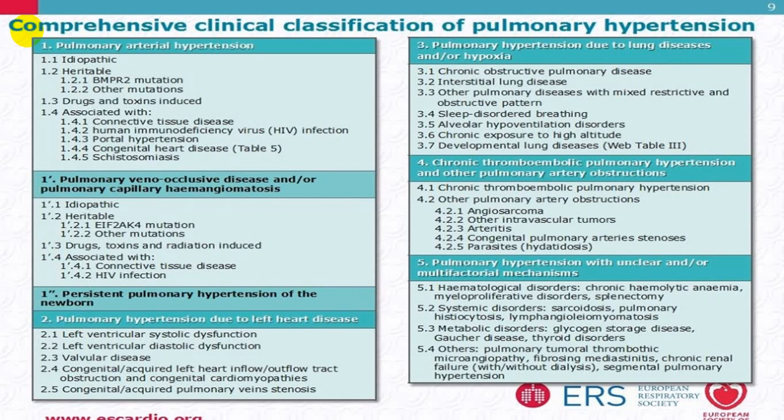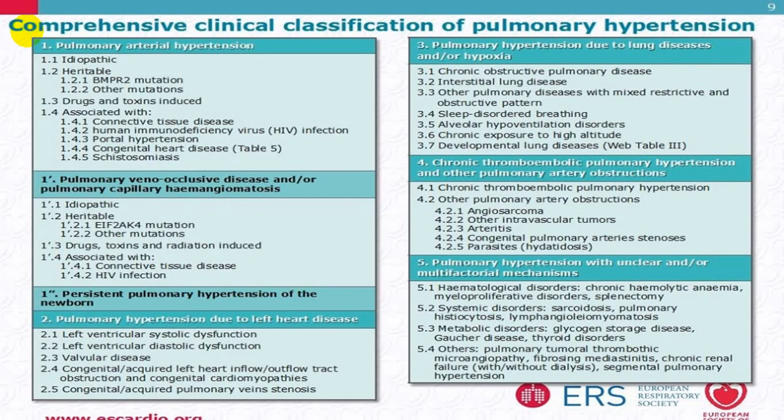While group 4 is very commonly because of chronic thromboembolic pulmonary hypertension. Short form it is called CTEPH. So chronic thromboembolic pulmonary hypertension, or it can be secondary due to pulmonary artery obstruction like angiosarcoma, intravascular tumors, arteritis, congenital pulmonary artery stenosis, or parasites like hydatid cyst.